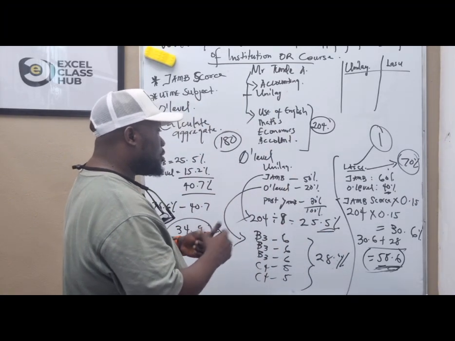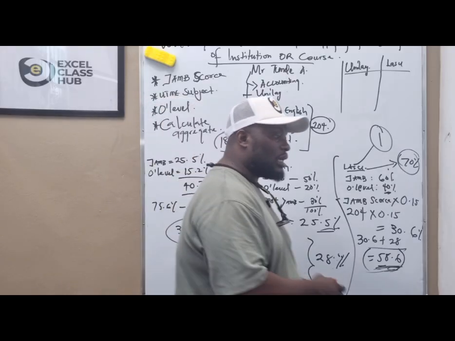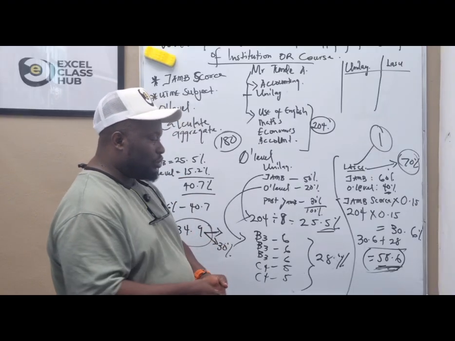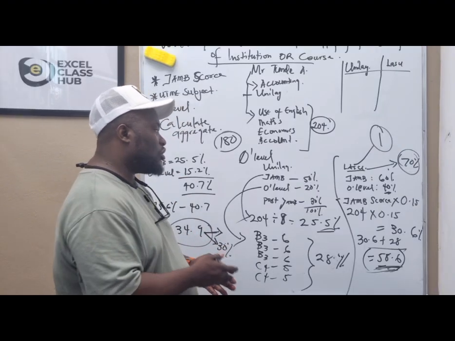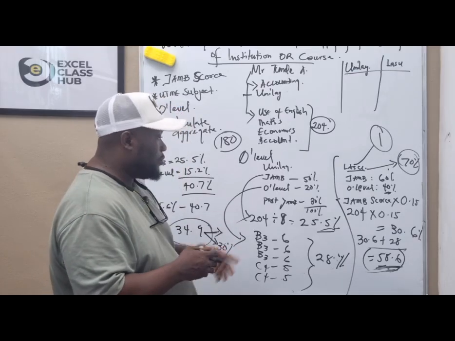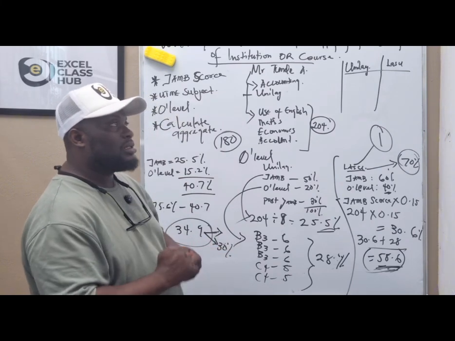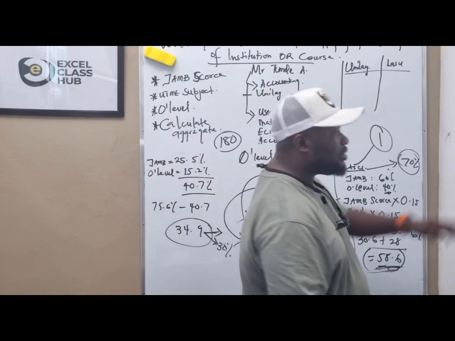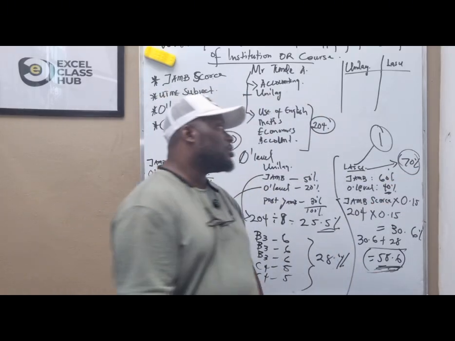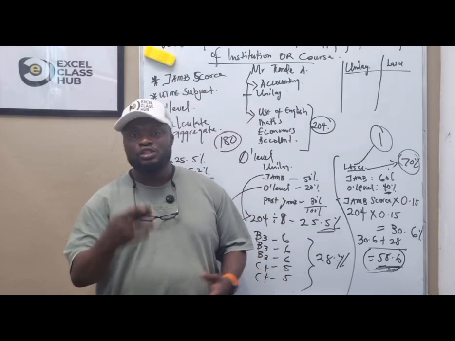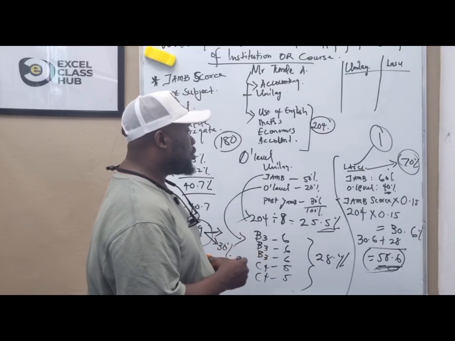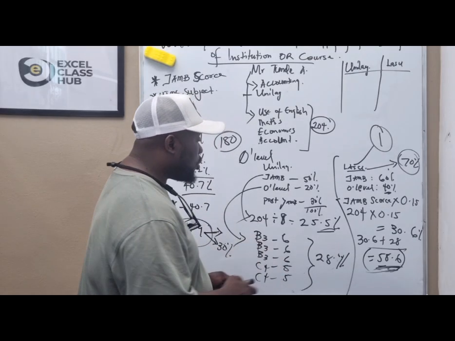Then you should know about the school aggregate calculation. As a candidate, you should know about the school you are changing to, how they calculate their aggregate, and whether you meet up with the aggregate course cutoff for the course you are changing to. Not that they say you should change to this, or my friend wants to change to computer science, so you will now change to computer science. You are wasting the chances of gaining admission. So you need to be smart about your change of course. You need to be smart about the course you are changing to, and you need to be sure that you'll be admitted for that course.